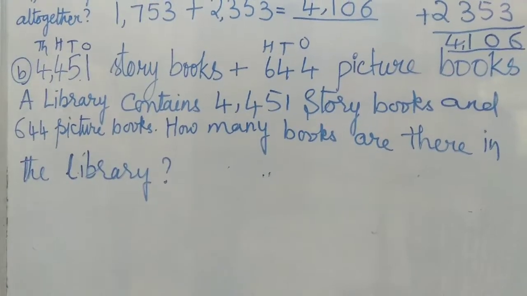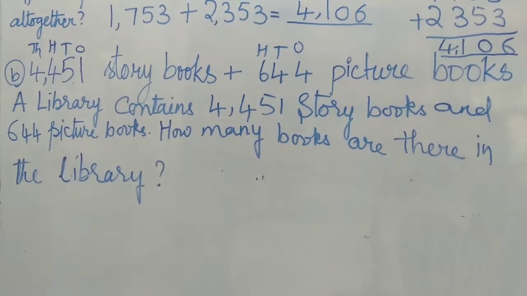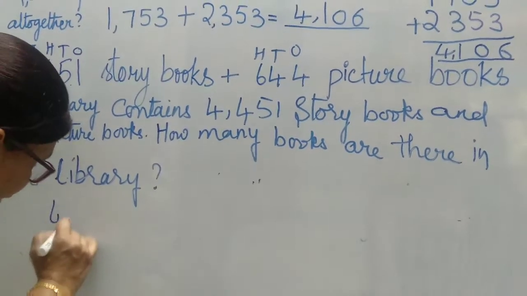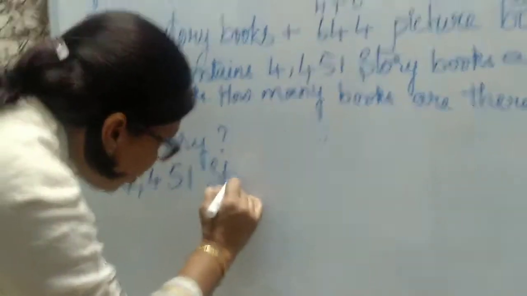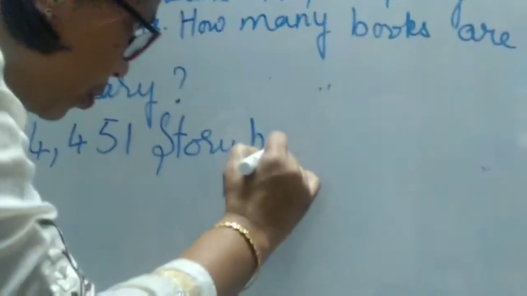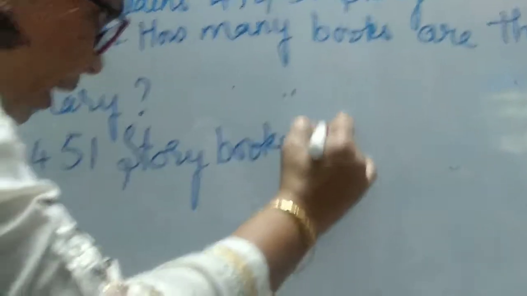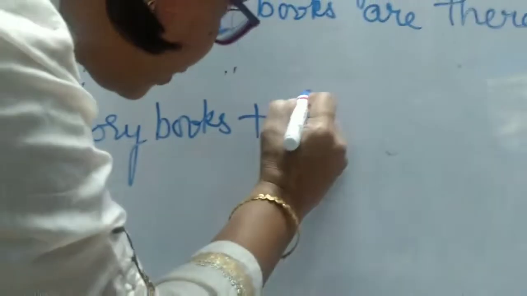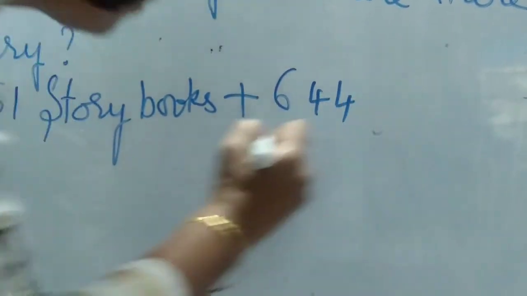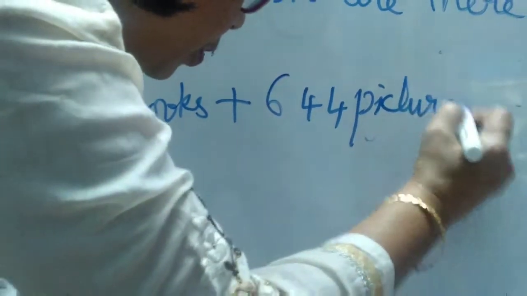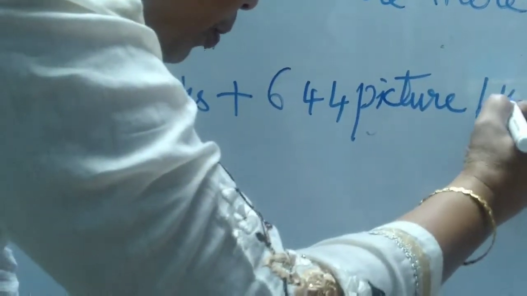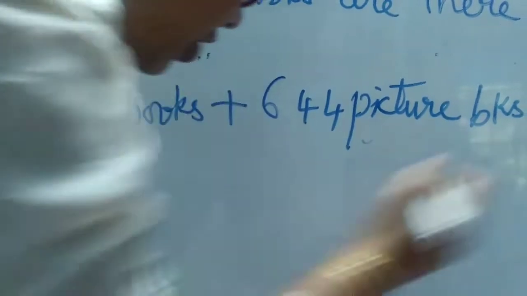Now, what should we write? 4,451 storybooks plus 644 picture books is equal to dash.